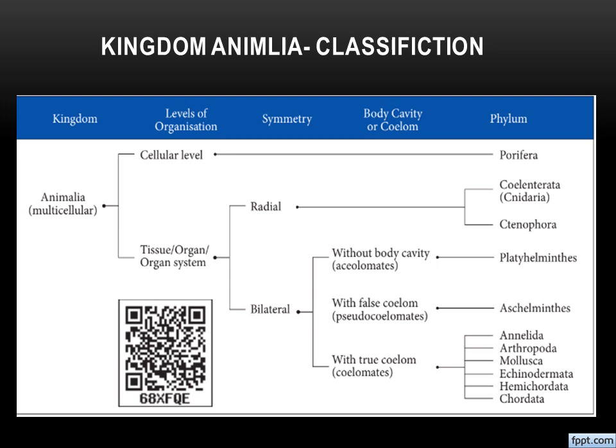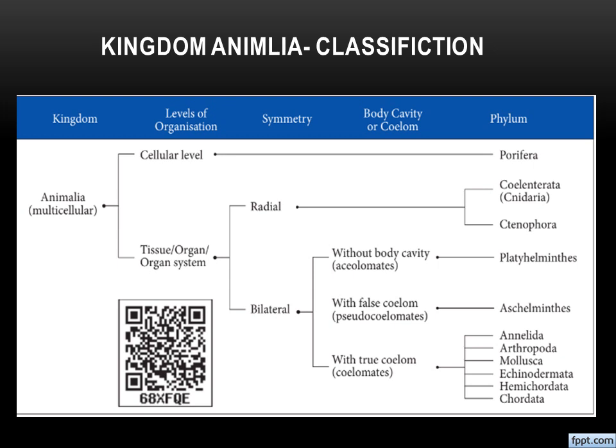What are the symmetries? Radial symmetry as well as bilateral symmetry, basically two. Radial symmetry is seen in the phyla Coelenterata as well as Ctenophora. Is it clear? Everything else belongs to bilateral symmetry.